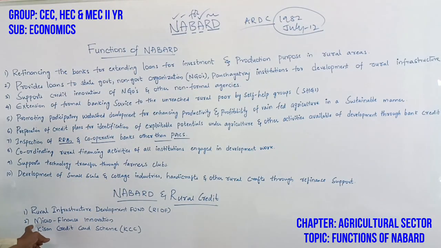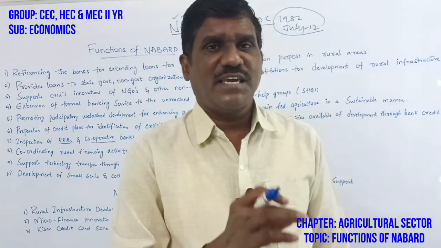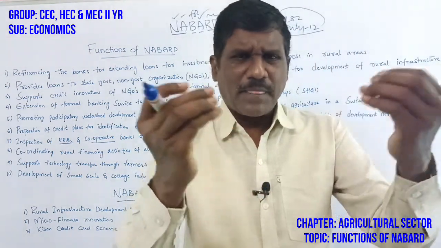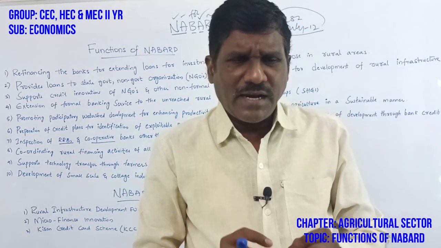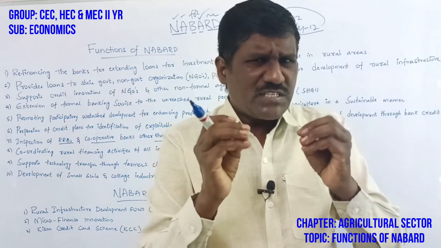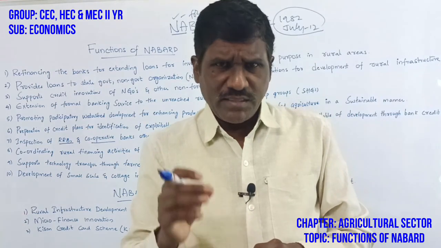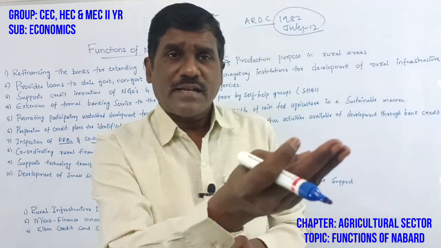So this is also one of the causes, microfinance innovations. Then Kisan credit card scheme. So this is also one of the causes. Kisan means farmer. Credit card scheme. What is the Kisan credit card? Means for the farmer it is too difficult to get loan facilities from the bank. They are not educated, they are totally illiterate. They are not interested in going to the bank and getting the loan. Isn't it? So to get loan facilities easily, the banks provided the Kisan credit card facilities. When they require loan facilities, they go to an ATM or go to the market and get what they require.